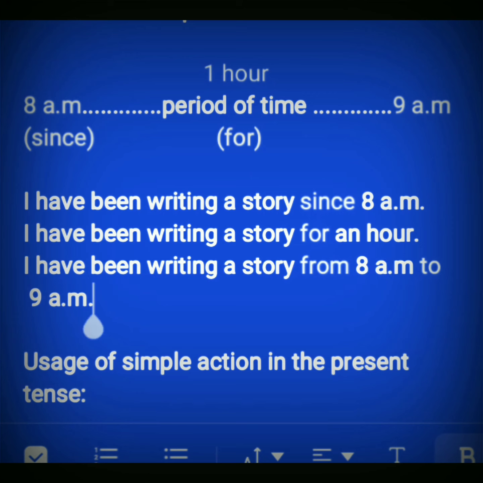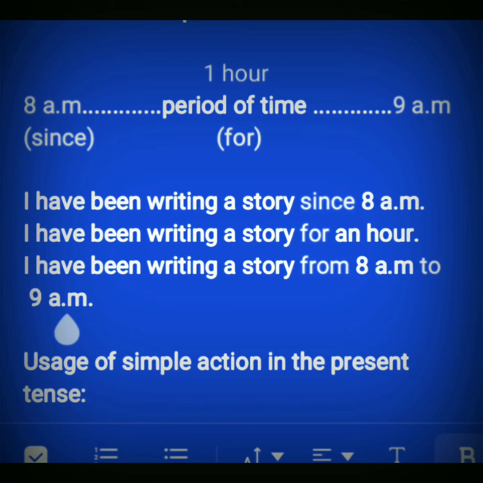Now, in the third sentence, I have to mention both the points of time, the starting point and the perfection point. Suppose I have been writing a story from 8 to 9 a.m. 8 to 9, they are points of time. 8 is the starting point and 9 is the perfection point.